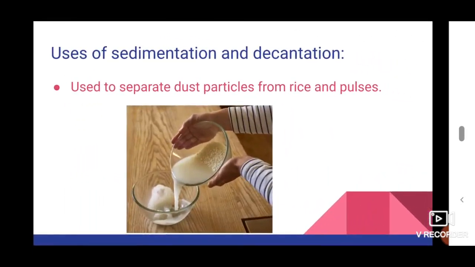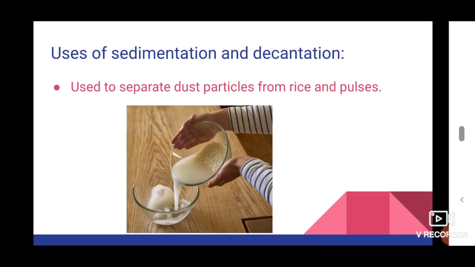This sedimentation process is also used to separate dust particles from rice and pulses. Rice and pulses are always washed before cooking. Why? Because rice and pulses may contain some impurities. So they are washed with water.